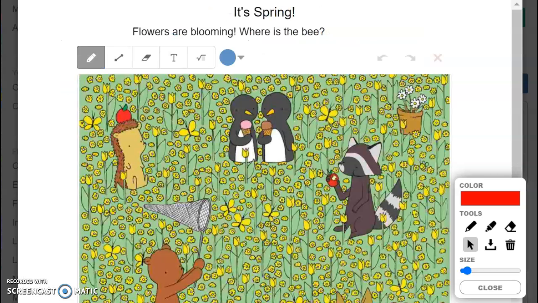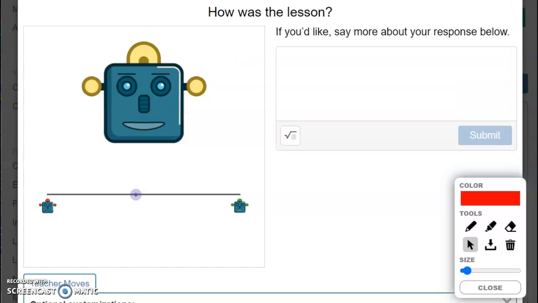Okay, this is just a picture where you're looking for the bee. See if you can find the bee that is hiding somewhere in this picture. And finally, card number 12 says, you can just show me how you felt about today's lesson.